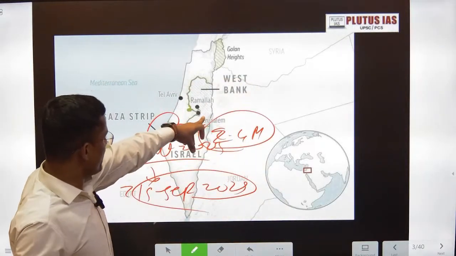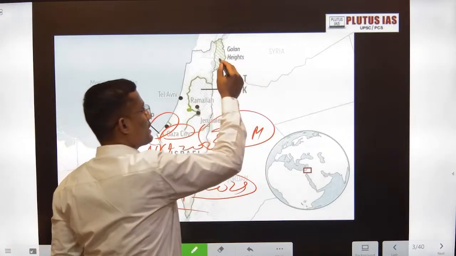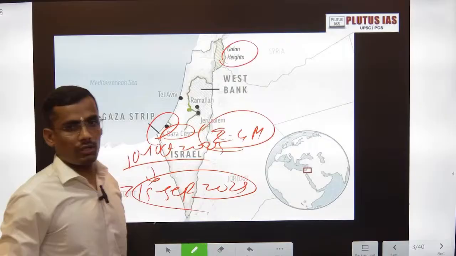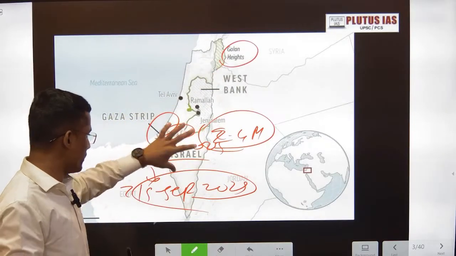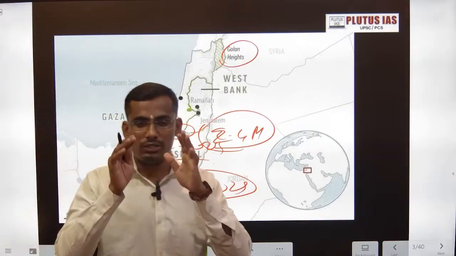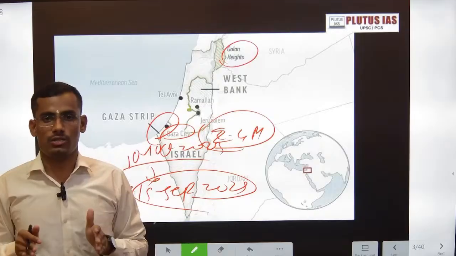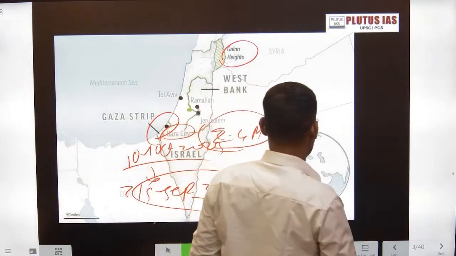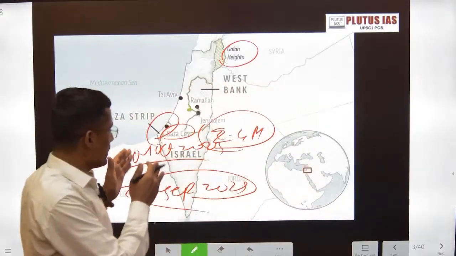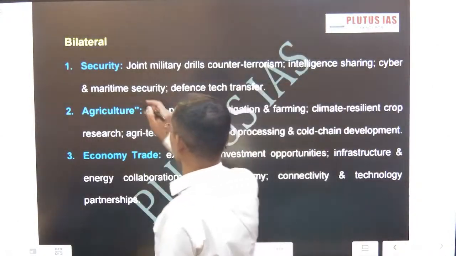Okay, this is Jerusalem, and this was the initial map of the Golan Heights. This topic is very important. UPSC asked questions on the Golan Heights, Jerusalem, Dead Sea, Gaza Strip, Israel border, and the Sinai Peninsula. This topic is a big favorite for UPSC, in prelims and in mains also. So what are the angles of India's bilateral relationship? India and Israel bilateral relationship is what we are going to discuss today.